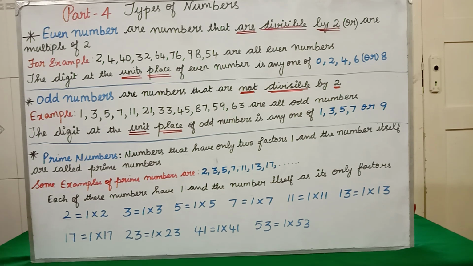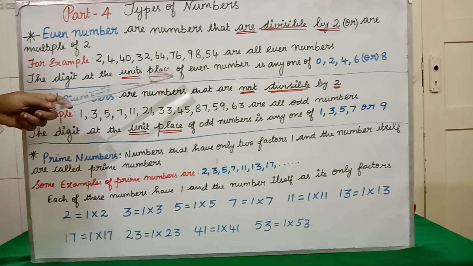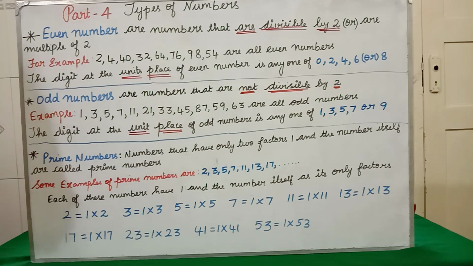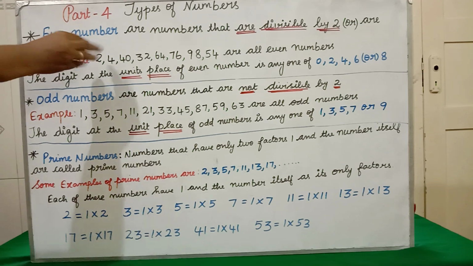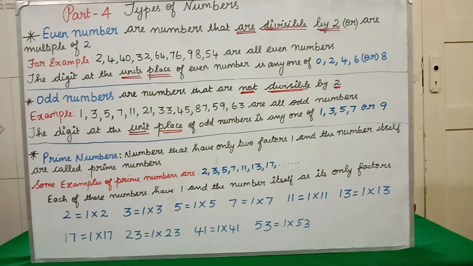Divisible or multiple of 2 means what? What are the numbers that come in the 2 table? Everything is what? Even number. 2, 4, 40, 32, 64, 76, 98, 54 are all even numbers. Students, don't think that only these numbers are even numbers. Still we have more even numbers. For example, I have written here some of the even numbers.